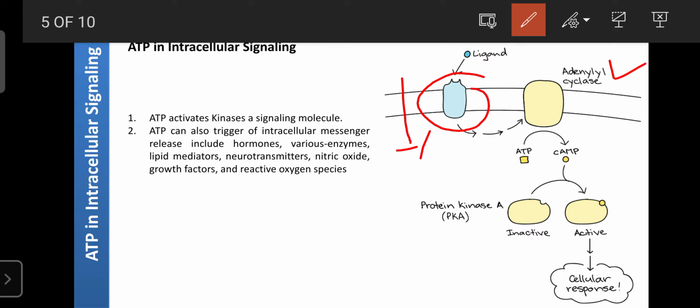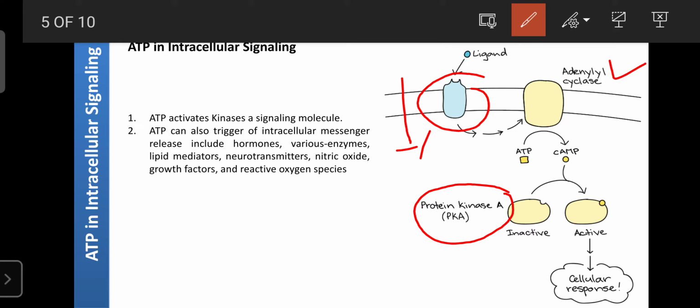Here a ligand like adrenaline binds and activates adenyl cyclase, which is the enzyme responsible for conversion of ATP into cyclic AMP, and further the cyclic AMP is responsible for activation of protein kinase A, also written as PKA.